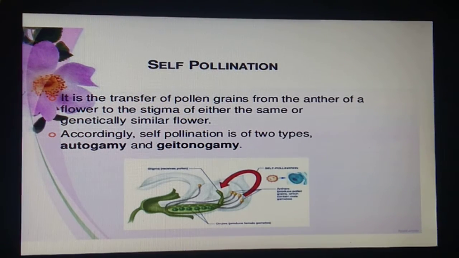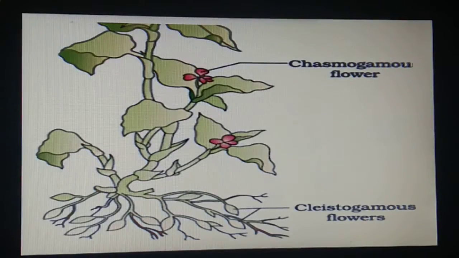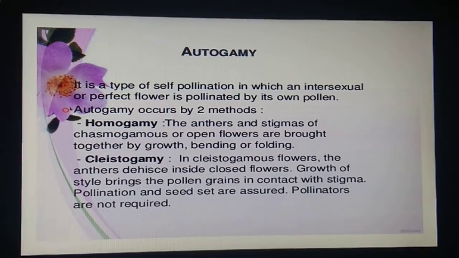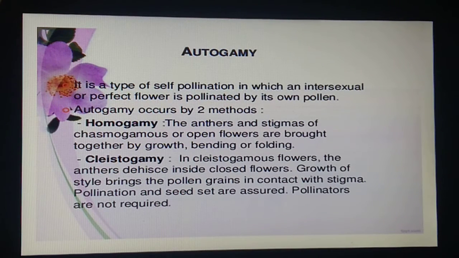Now students, we have two types of flower. The first one is chasmogamous, and then we have clistogamous. Chasmogamous flowers are basically similar to the flowers of other species with exposed anther and stigma. It means they are open kind of flowers. But talking about clistogamous flowers, they do not open at all, and in such flowers the anther and stigma lie close to each other.